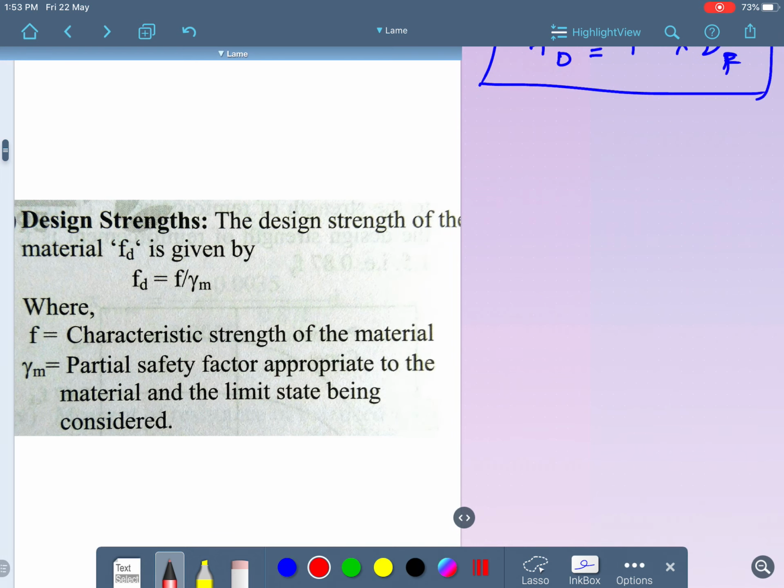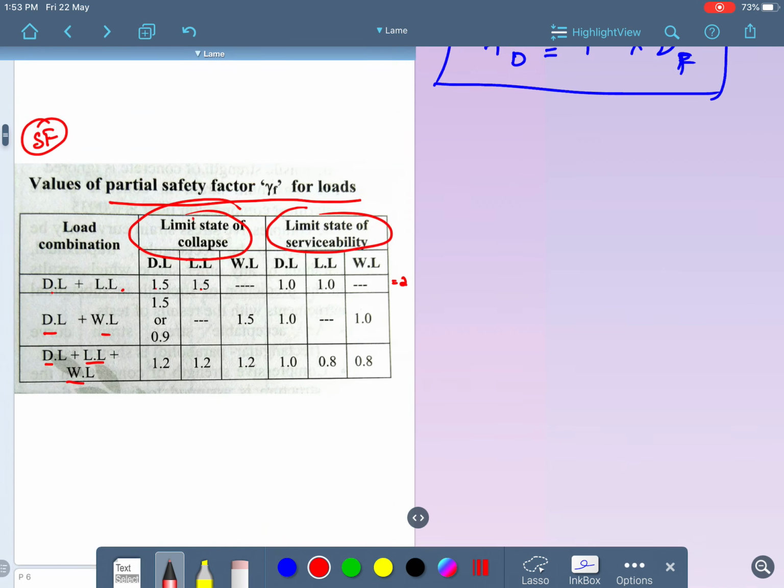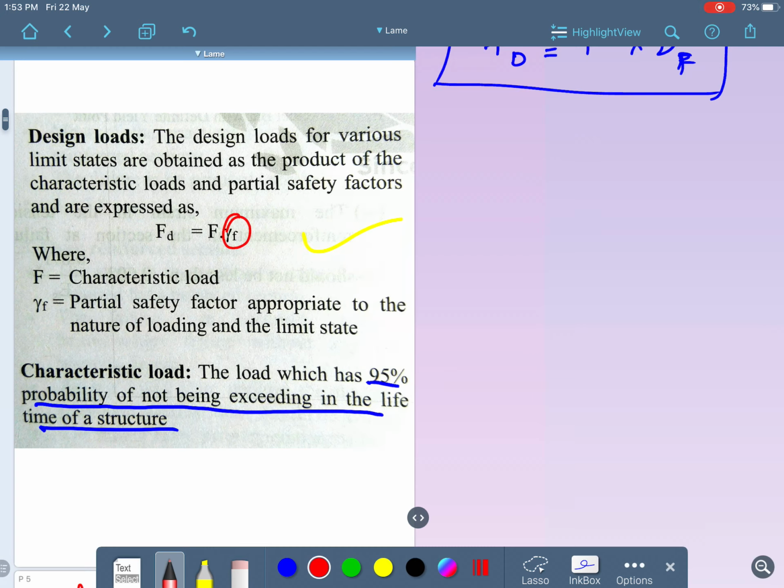The next concept that comes here is design strength. One more thing I had forgotten. See, this is the upper bound theorem. Design loads is the upper bound theorem.